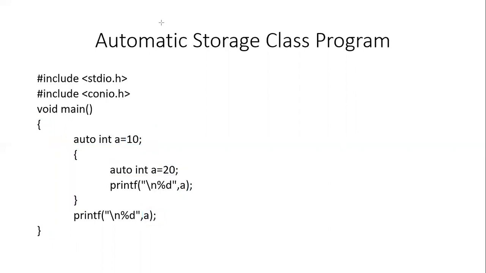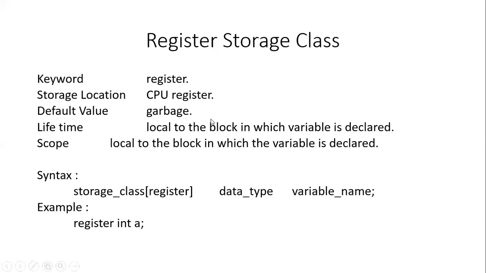So let's now have a look into the other storage classes. A register storage class. The only difference between the automatic storage class and the register storage class is where the memory is allocated. The memory allocated to the variables created using the register storage class is in the CPU registers. We declare a variable with the register storage class when we want it to be directly stored in the CPU registers for faster access. The maximum size can be 1 word.